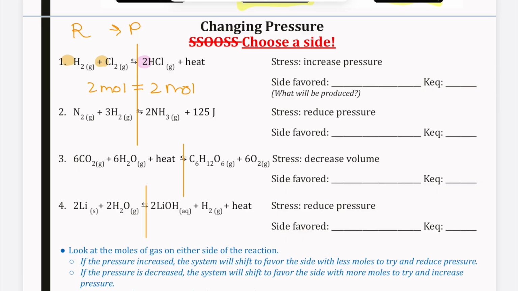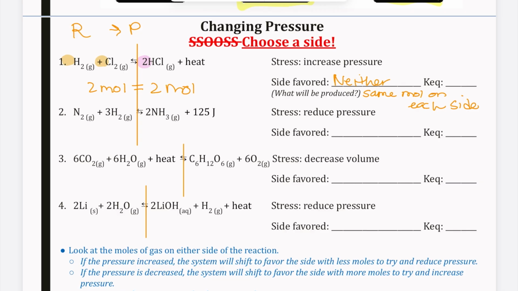Well, it's not going to shift in either direction. What side is favored? Neither, because the same moles on each side. So it is possible to not have that shift if we have the same amount of gas, or same moles of gas, on each side. And again, we ignore heat in these.